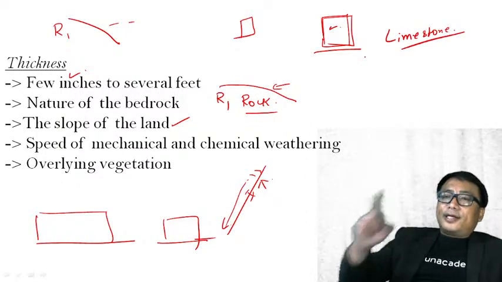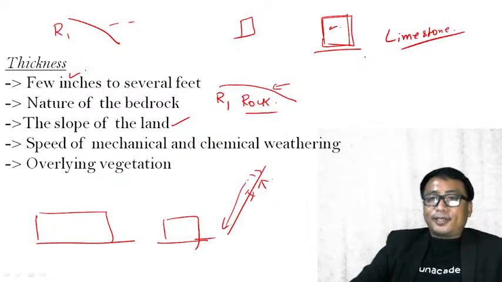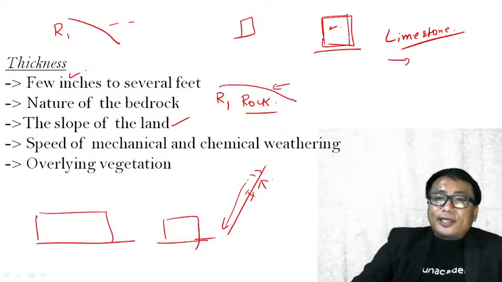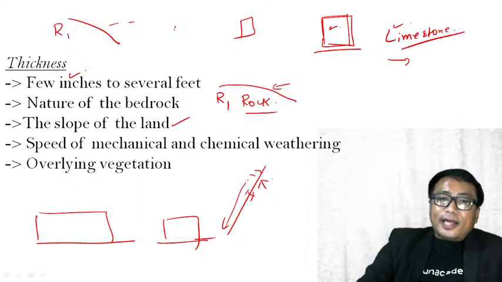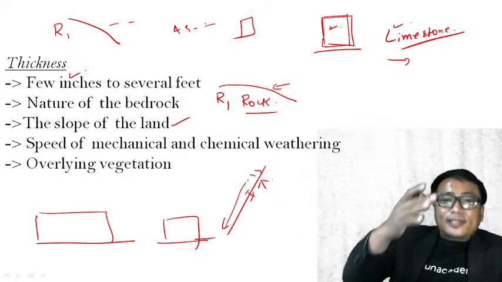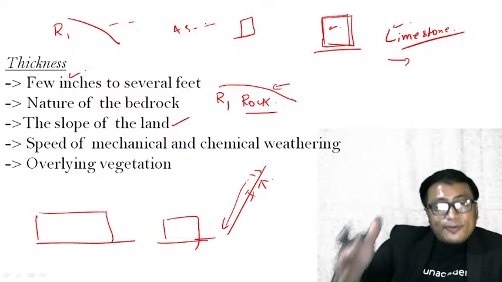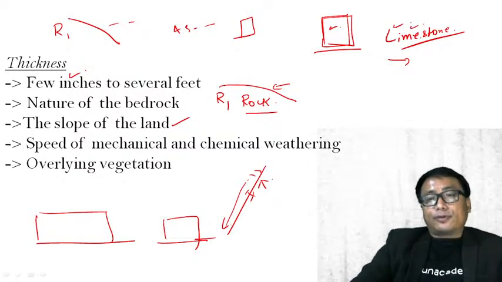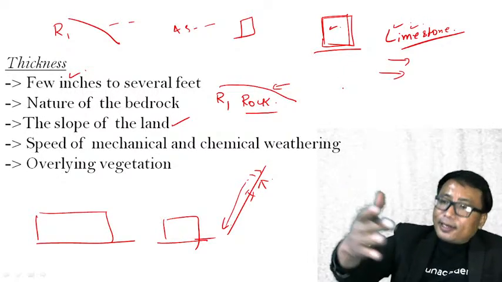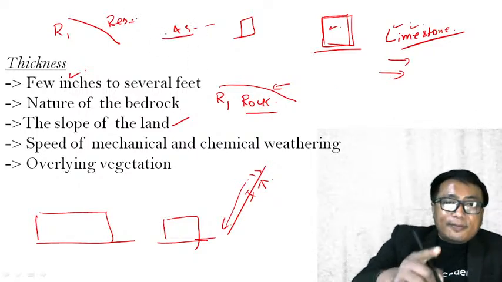If the limestone is there in the equatorial or tropical region where you have sufficient moisture and temperature, the weathering will be very fast. But if this same limestone is there in arid and semi-arid regions, where water availability is very low, this particular limestone, which is very vulnerable and weathers very fast in the tropical and equatorial region, will act as a very resistant rock in the arid and semi-arid region.